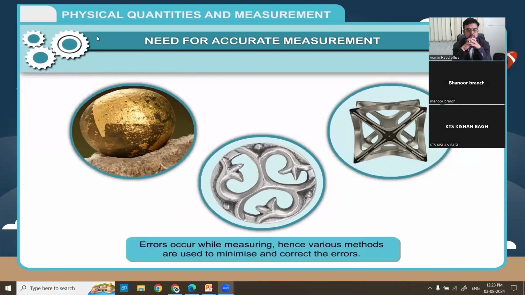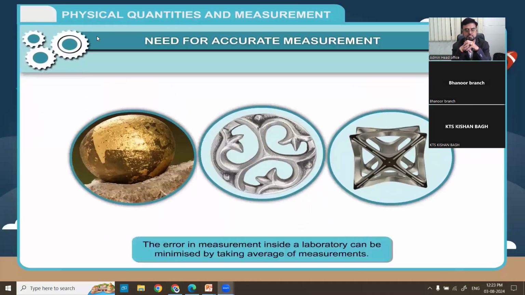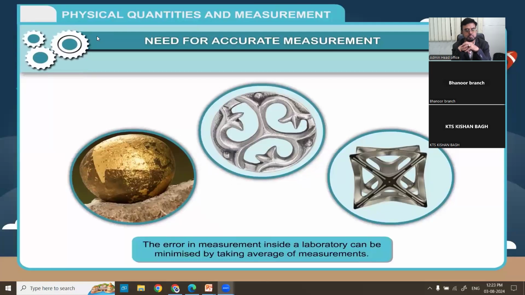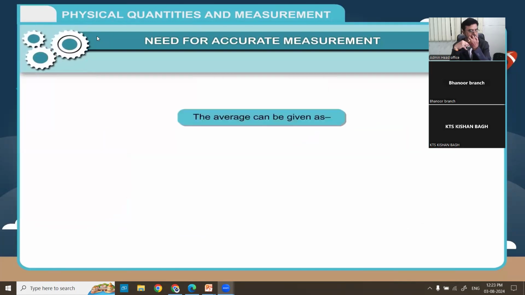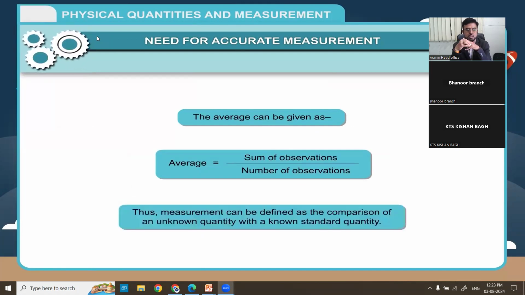Often, errors occur while measuring, hence various methods are used to minimize and correct the errors. More the number of observations, less will be the possibility of errors. The error in measurement inside a laboratory can be minimized by taking average of measurements. The average can be given as average is equal to sum of observations divided by number of observations. You need mathematics also. Thus, measurement can be defined as the comparison of an unknown quantity with a known standard quantity.